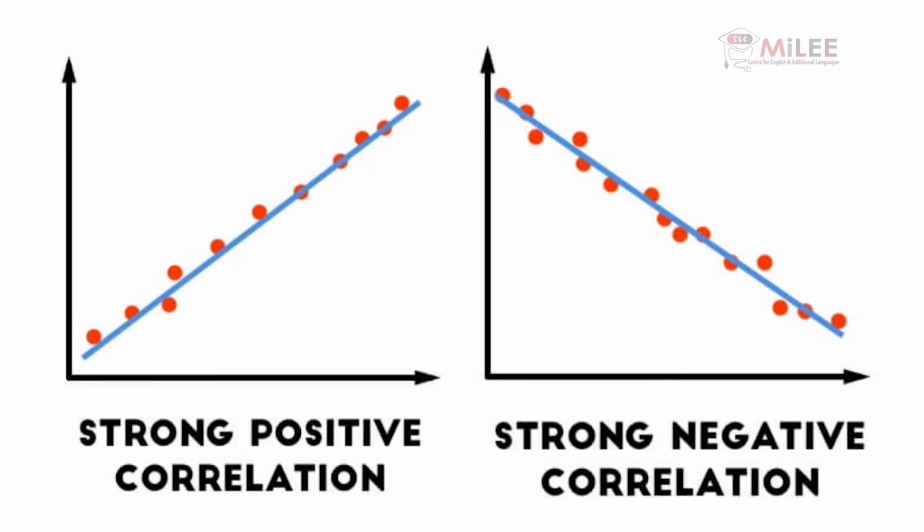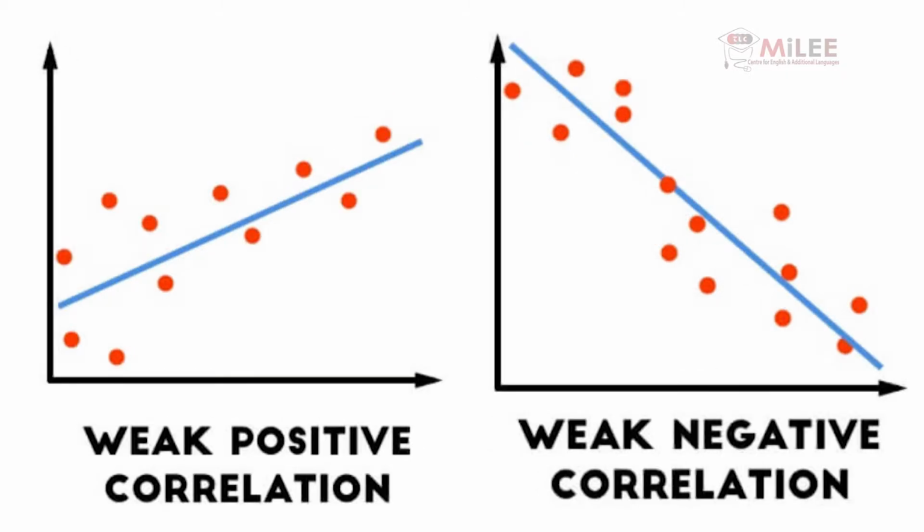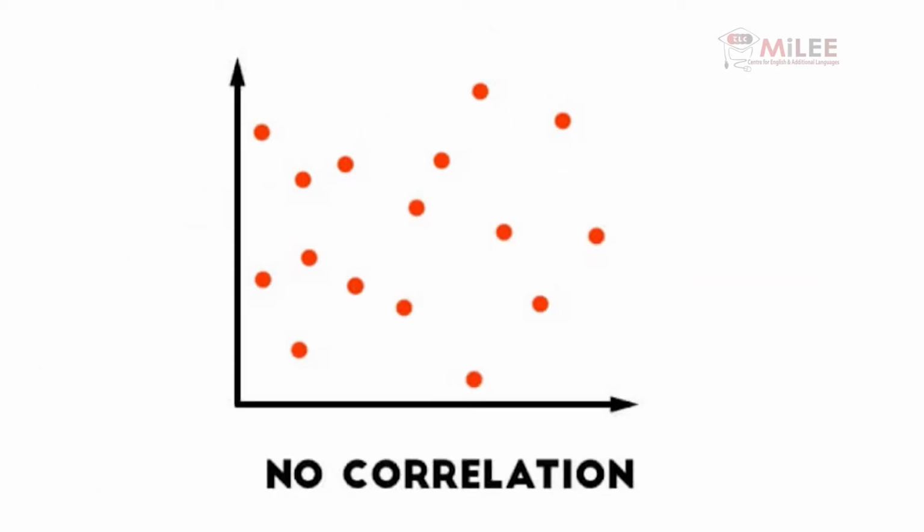As we mentioned, correlations can also be strong or weak. In a strong correlation, all the data points will be very close to one increasing or decreasing line. In a weak correlation, the data points might be scattered around a bit, but still follow a general upwards or downwards trend. If you have a graph like this with data points scattered all over the place and no clear trend, these two variables are not correlated. Actually, you can look for correlations between any two variables in the world, and you might be surprised by what you find. Like what? Well, let's take a look at an example.